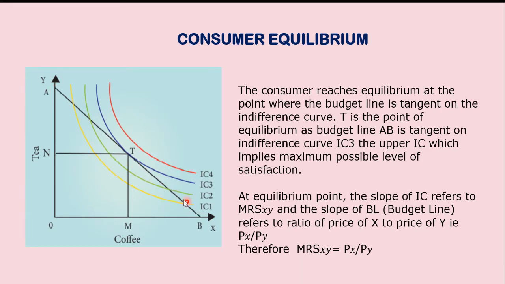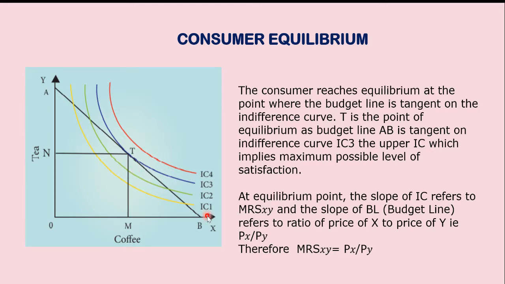He has money only up to the budget line AB. Whereas he can purchase goods on the blue, green and yellow color curves because they are all within the budget line AB.